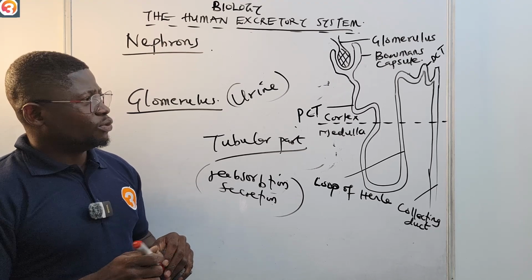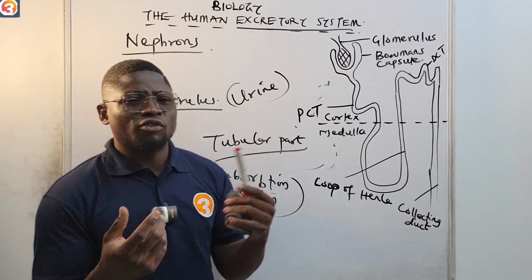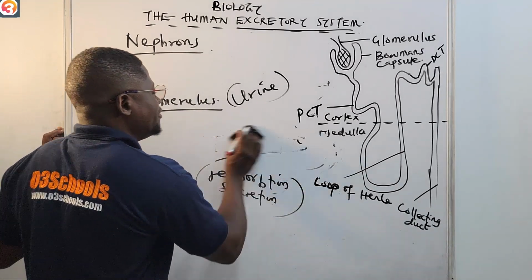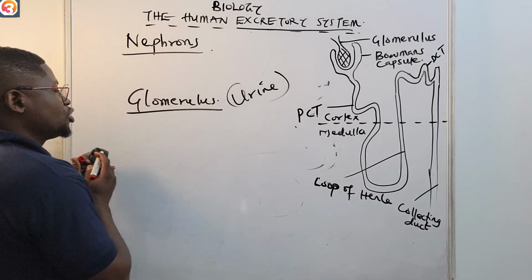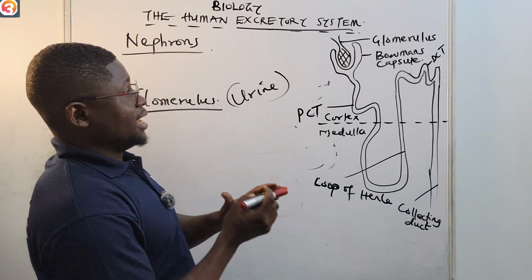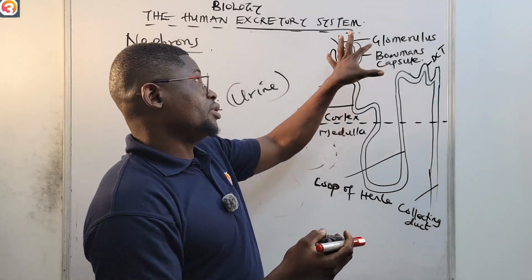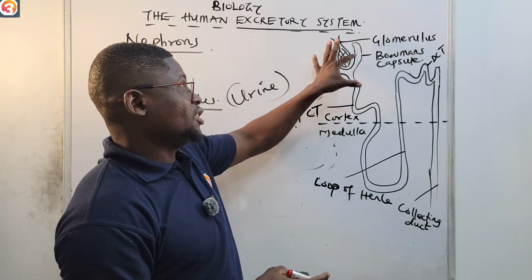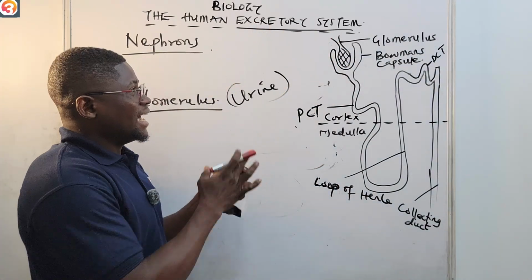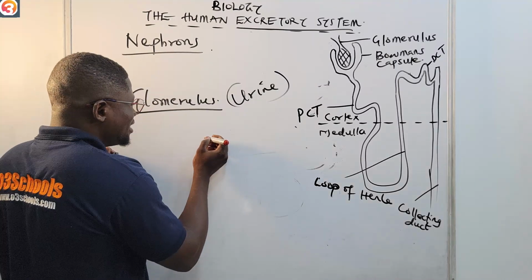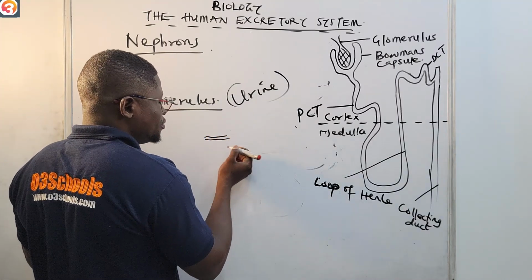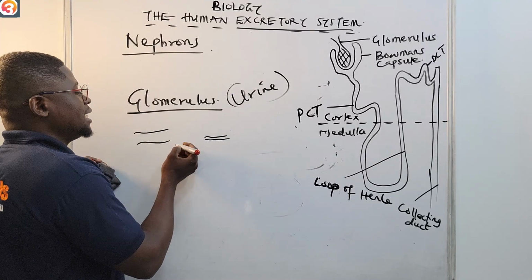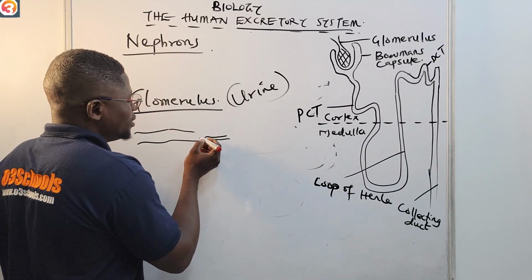Now, let us quickly talk about the processes of urine formation. How is the urine formed? We say steps in urine formation. The entry into the nephron, which filters the urea, is through the glomerulus. This glomerulus has very tiny vessels. Imagine that blood is coming in a bigger vessel, and it now enters into this tiny vessel.